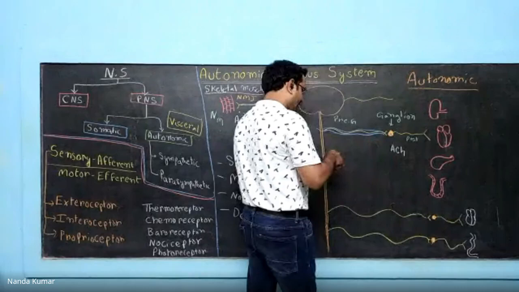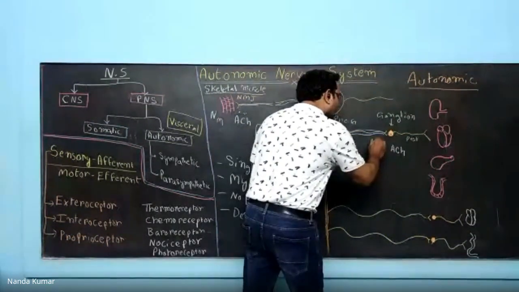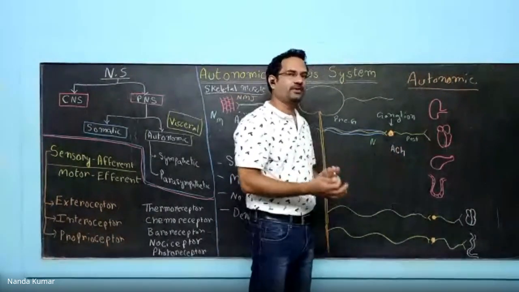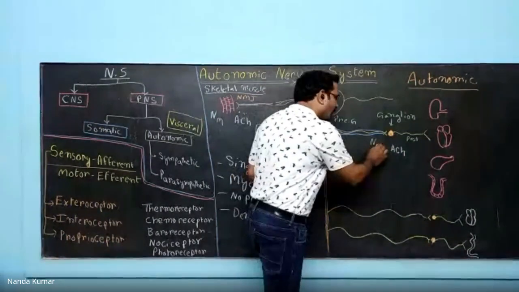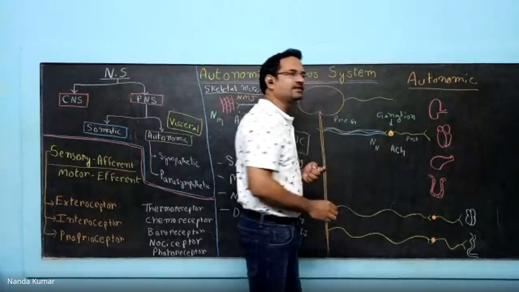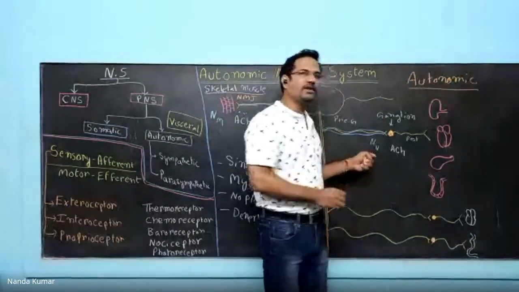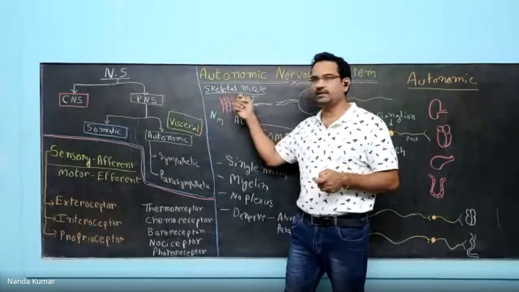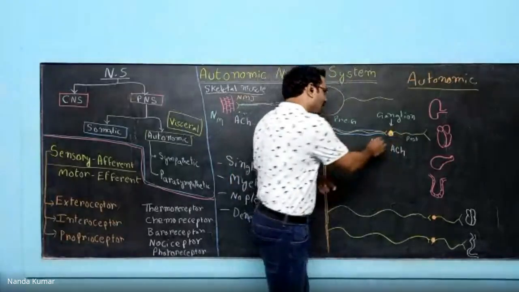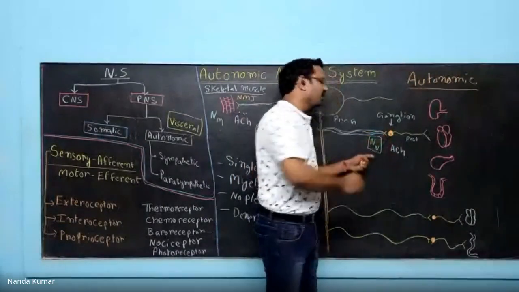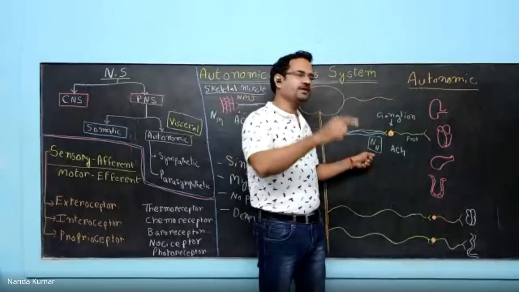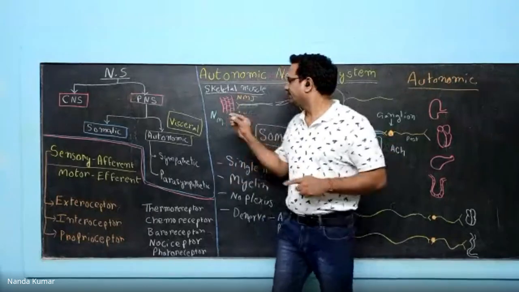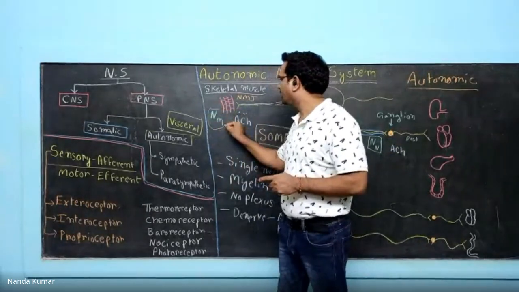They are nicotinic receptors. But these nicotinic receptors are present on ganglia. Ganglia is a type of neuron. So they are known as nicotinic neuronal receptor. Now see the difference. These are known as nicotinic neuronal, whereas these are known as nicotinic muscular because they are present on muscle. These are present on neurons. Hence the name is given as NN. In certain books, it is also known as NG. Nicotinic receptors present on ganglia. Same thing. Nicotinic receptors present on neuron. Whereas here it is nicotinic receptors which are present on muscle.